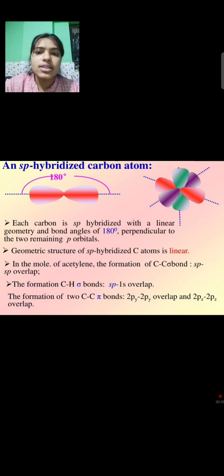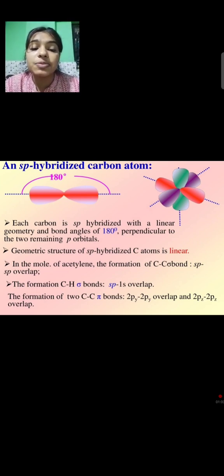Now we discuss an sp hybridized carbon atom. Each carbon is sp hybridized with a linear geometry and a bond angle of 180 degrees, perpendicular to the two remaining p orbitals. The geometry of an sp hybridized carbon atom is linear.